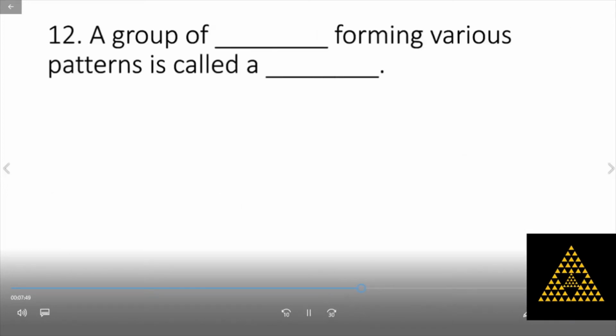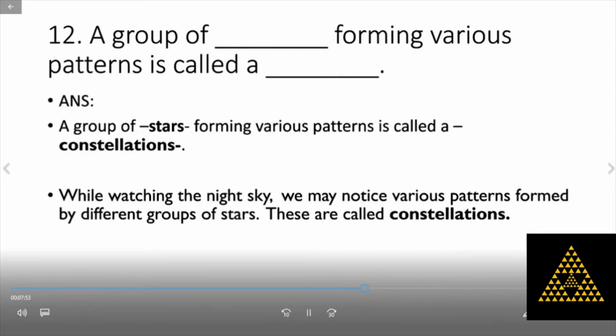A group of stars forming various patterns is called a constellation. While watching the night sky, we may notice various patterns formed by different groups of stars. These are called constellations.